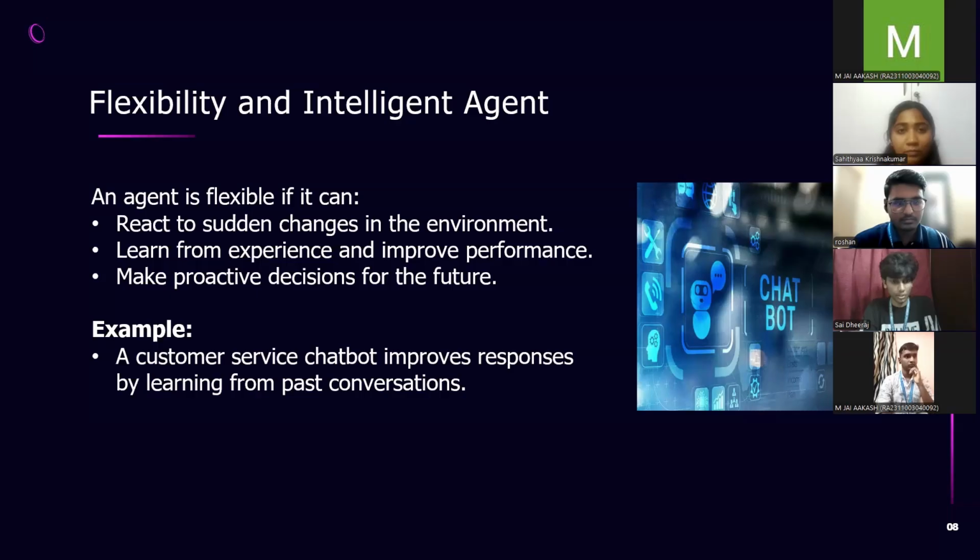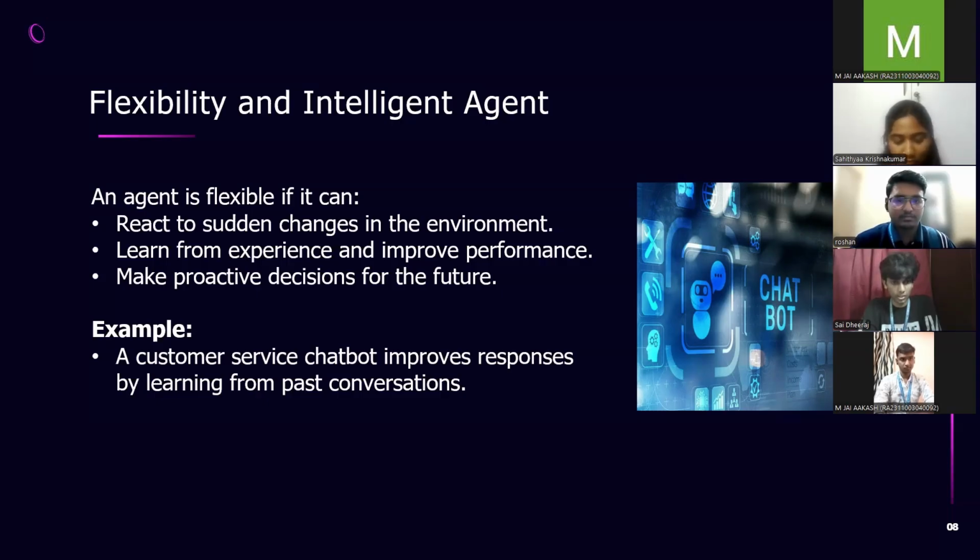The second condition which the agent must satisfy in order to be flexible is to learn from experience and improve performance. Just like the chatbots that we have, for example ChatGPT, if we provide some instance or situation, it builds on that instance for the upcoming chats. This is learning from experience and improving performance.